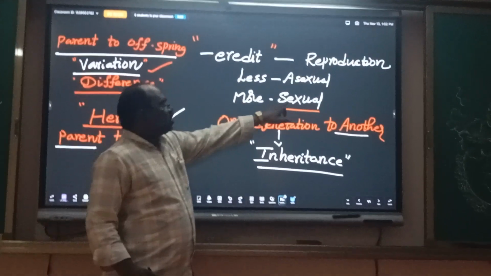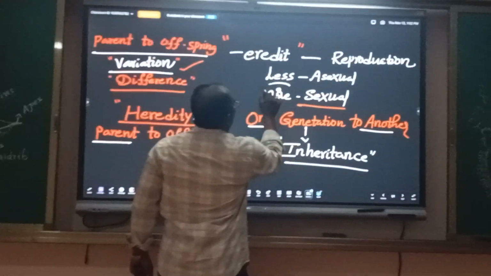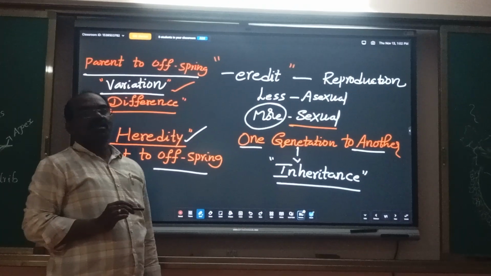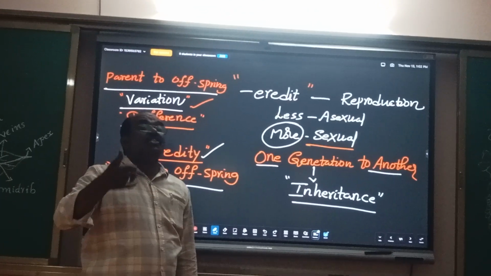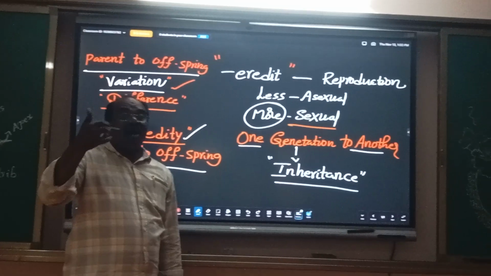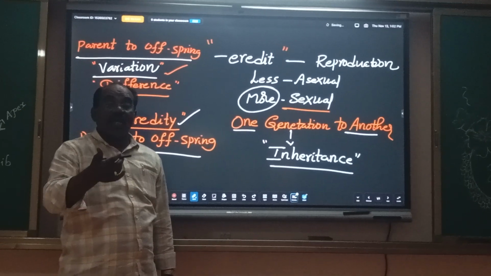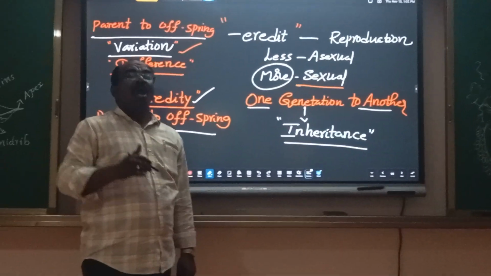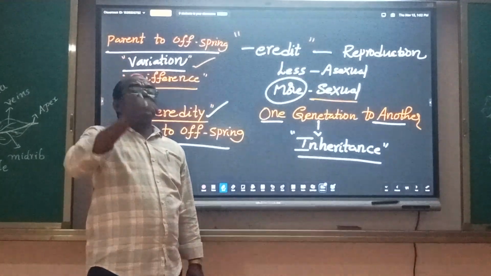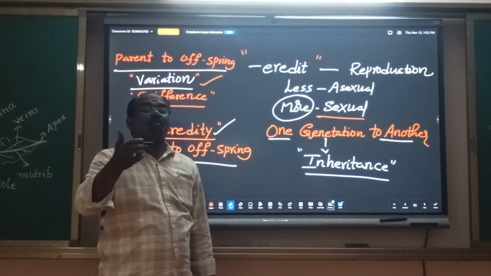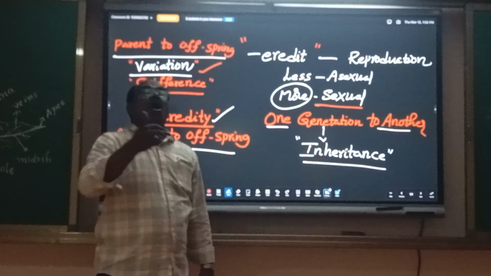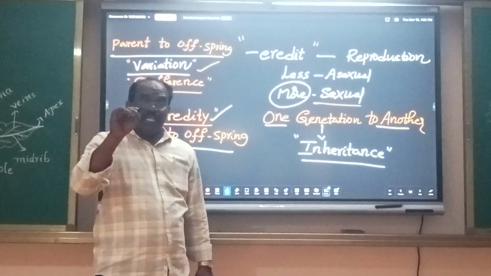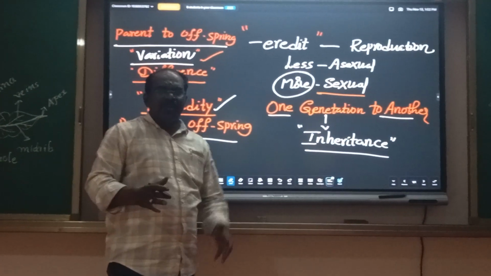But in sexual reproduction, more variations occur. Why? How are more variations passed from parent to offspring or from one generation to another generation? This is a big question.